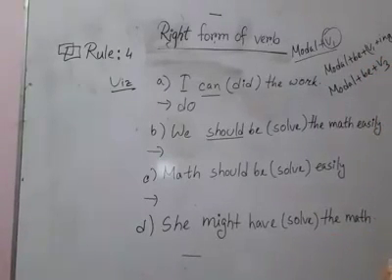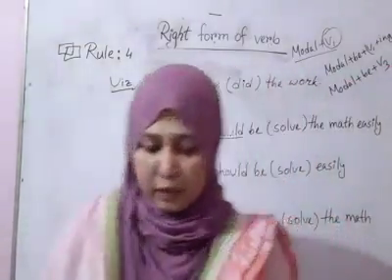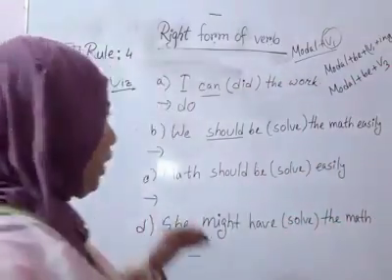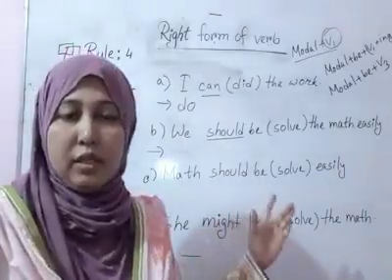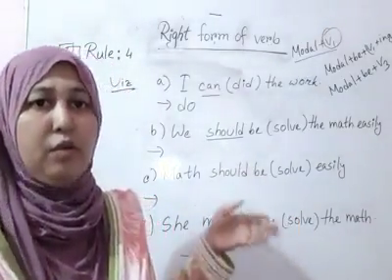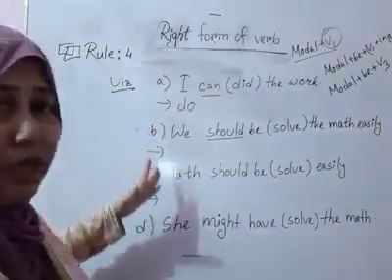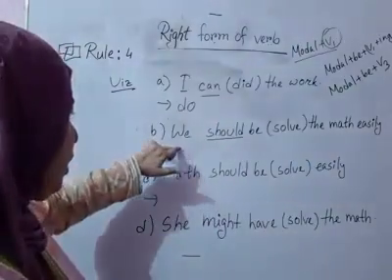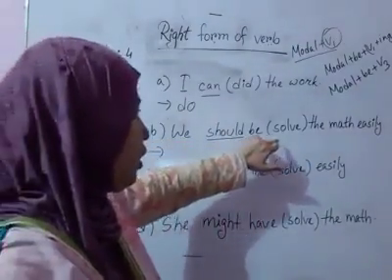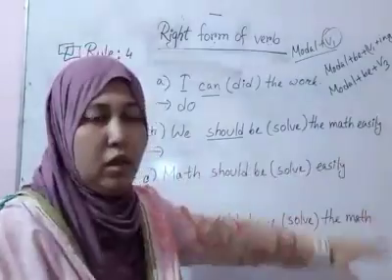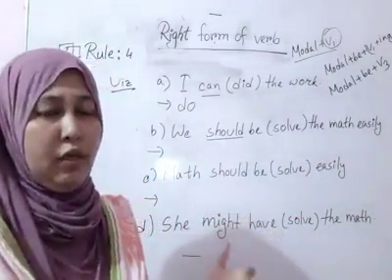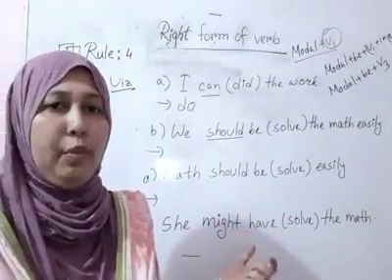But what I told you is to check the sentences, whether the sentence is active or passive. Okay, let's check the sentence first. You say we should be solve the math easily. So how can we check if it is active or passive?